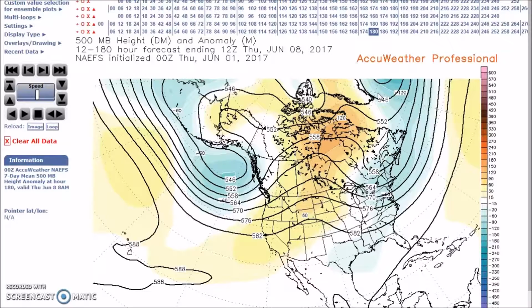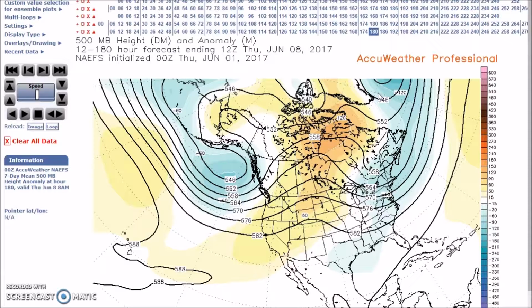Below normal temperatures are forecast for the Midwest and Mississippi Valley to the southeast. The west will remain warm, especially west of the Divide. Rain and thunderstorms are forecast from the Southern Plains, Gulf Coast, the Ohio Valley, the Mid-Atlantic, and the Northeast.